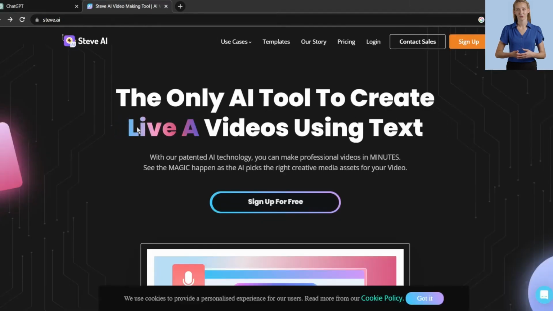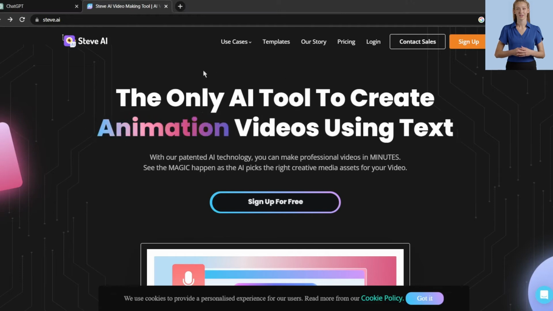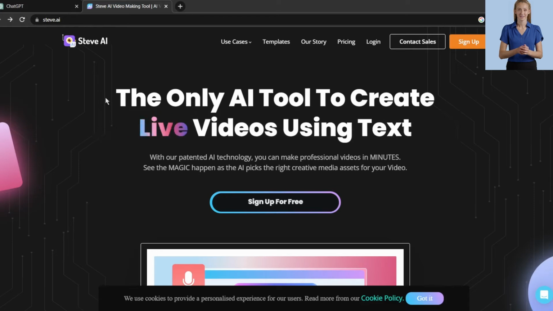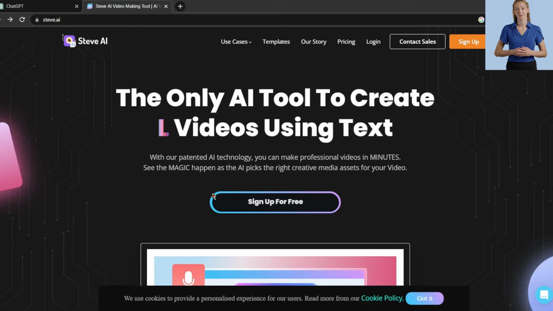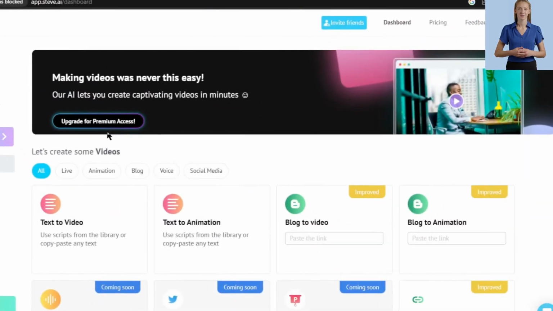Alright, now that we have our story, it's time to bring it to life with animation. For this, we'll be using a fantastic tool called Steve AI. Steve AI is a text-to-video maker that allows you to create both live-action and animation videos from text. It's incredibly easy to use. If you're new to Steve AI, you'll need to create an account. Simply click on the Sign Up for Free button and create an account using your email or Google account. Once you've successfully logged in, you'll be redirected to their creator page where the magic happens.